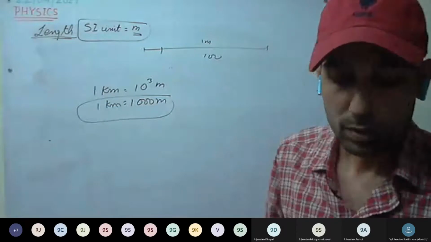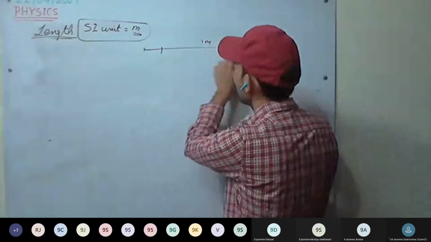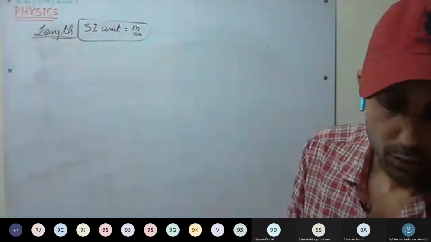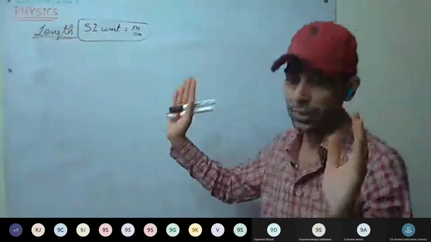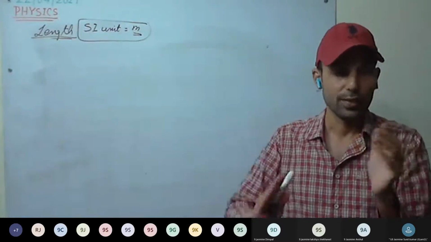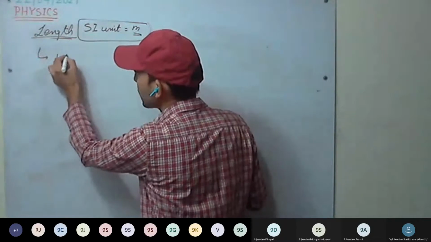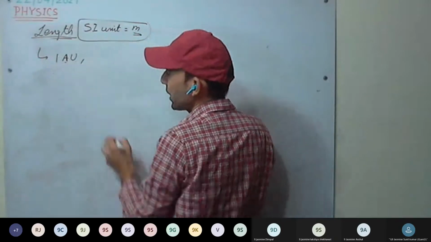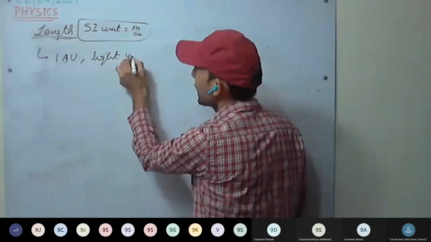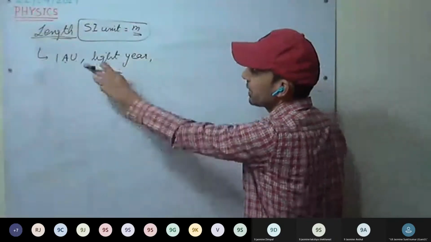Now there are non-metric units of length. That is, they are not in terms of meter; by multiples of 10 we cannot derive them. For example, we have to measure the distance between two heavenly bodies. There, kilometer will be a very small unit, and we require some bigger unit. So we will discuss the astronomical unit, AU, or light year. Always remember, light year is a unit of distance. We will discuss it in detail.